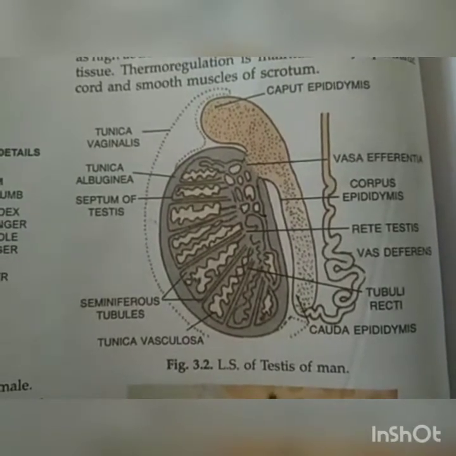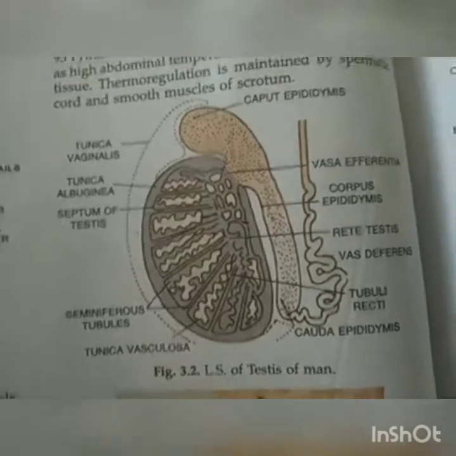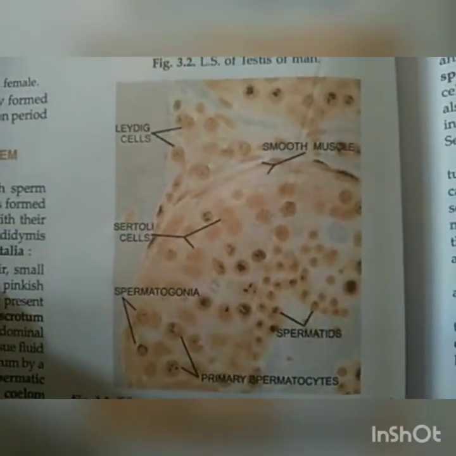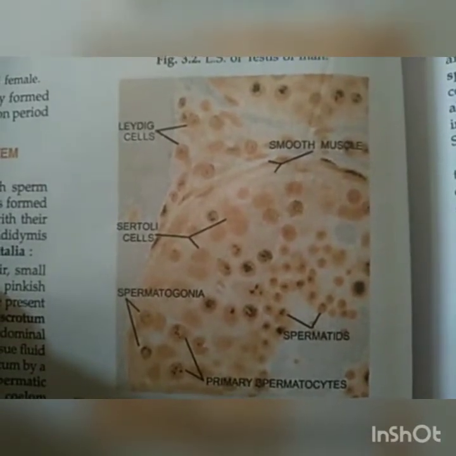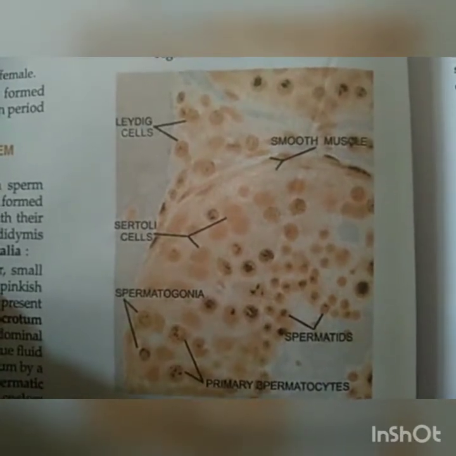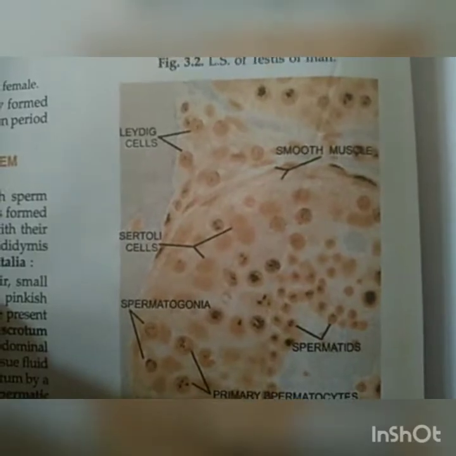Okay, so as you all know, this is the diagram representing the LS of testes, and this is the diagram representing the TS of testes. So we have to study two topics today. First is LS of testes and second is TS of testes. And you have to try to draw both the diagrams by your own hand.